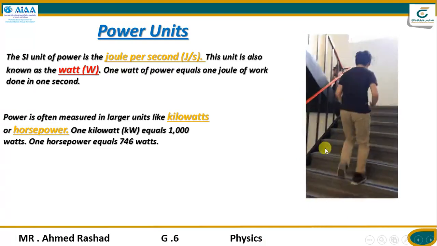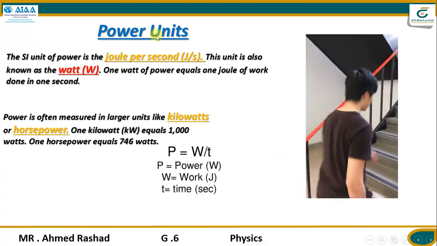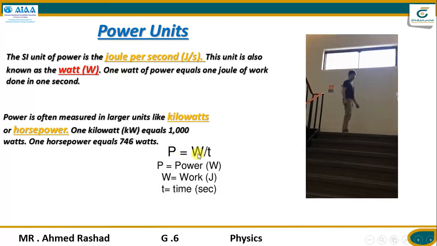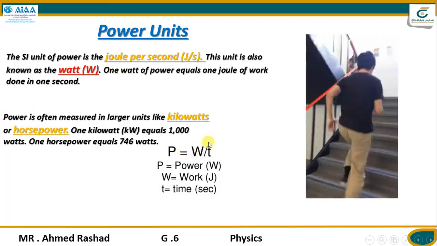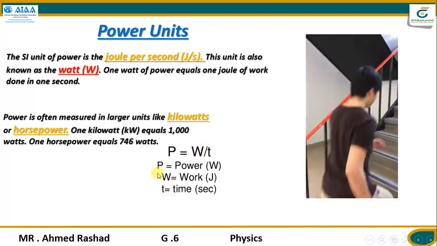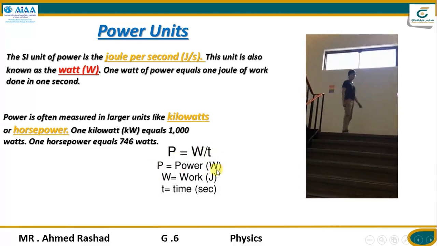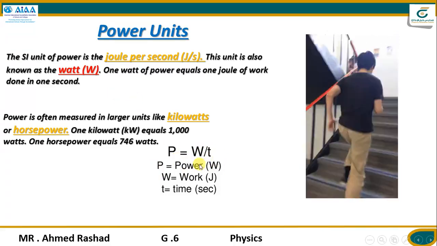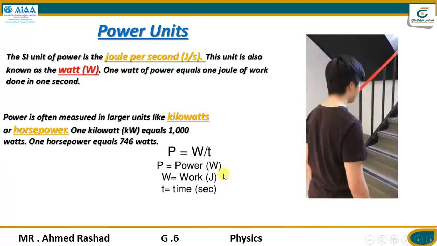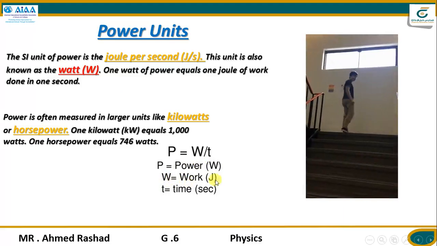So again, power, with the symbol P, equals W, work, divided by T, time. So P power is W divided by T, which describes the watt. So power is in watts, and work is in joules, and time in seconds.